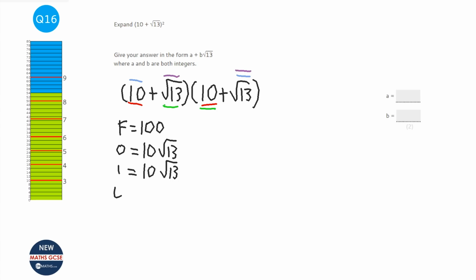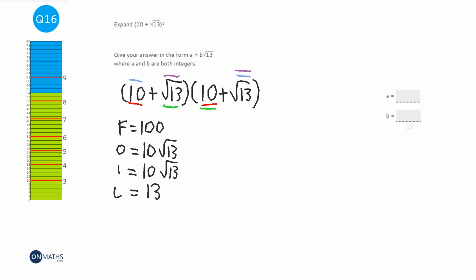Now, when you times a surd by itself, you actually just get the number. So if you think about it, with surds, if you times two surds together, you times the numbers. So 13 times 13, which is 169. Then when you square root that, you actually get 13. So you actually get 13 there.